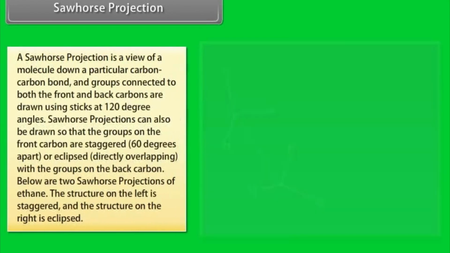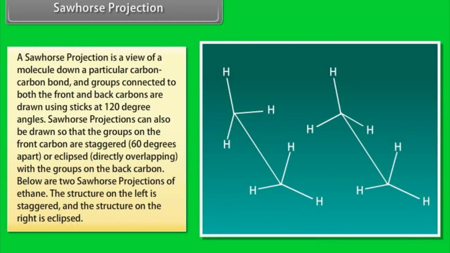Like with the Newman projections, a sawhorse projection is a view of a molecule down a particular carbon-carbon bond, and groups connected to both the front and back carbons are drawn using sticks at 120 degree angles. Sawhorse projections can also be drawn so that the groups on the front carbon are staggered 60 degrees apart or eclipsed, directly overlapping with the groups on the back carbon. Below are two sawhorse projections of ethane. The structure on the left is staggered and the structure on the right is eclipsed. These are the simplest sawhorse projections because they have only 2 carbons and all of the groups on the front and back carbons are identical.